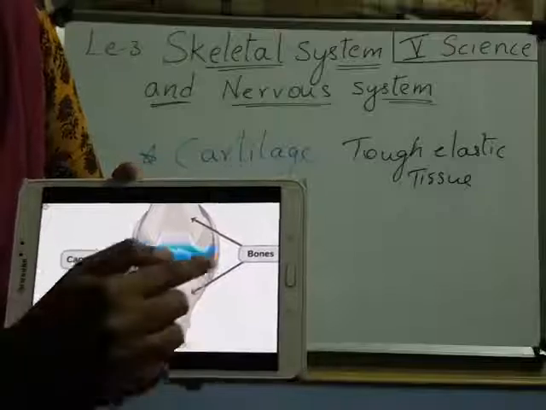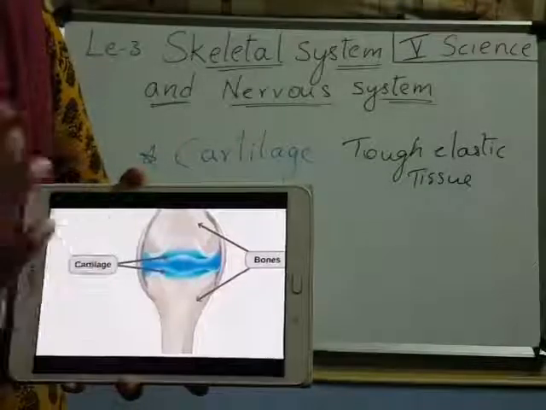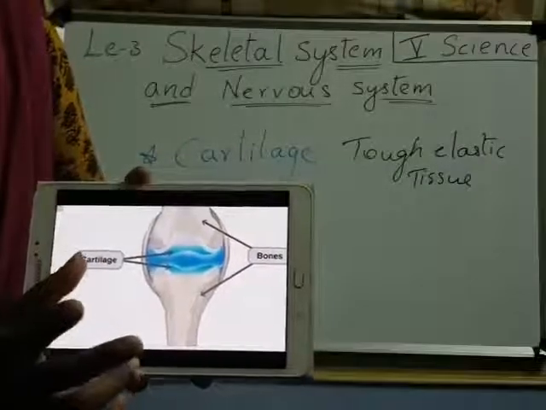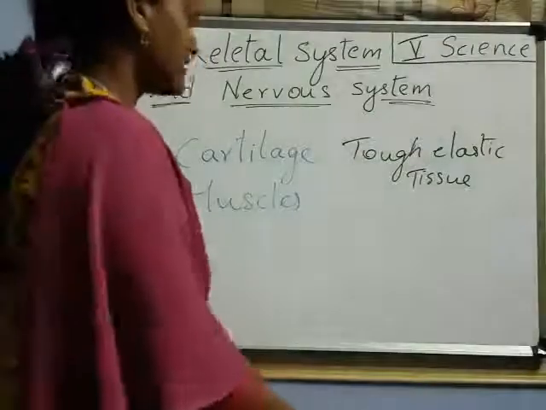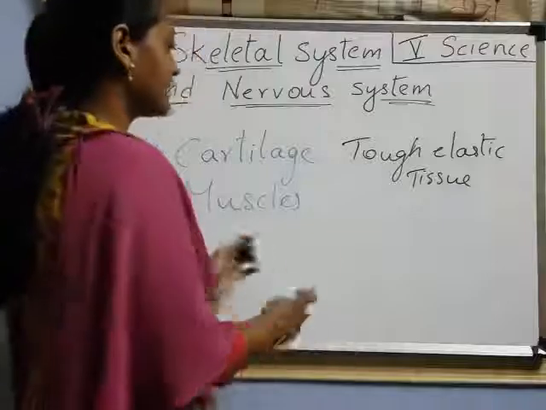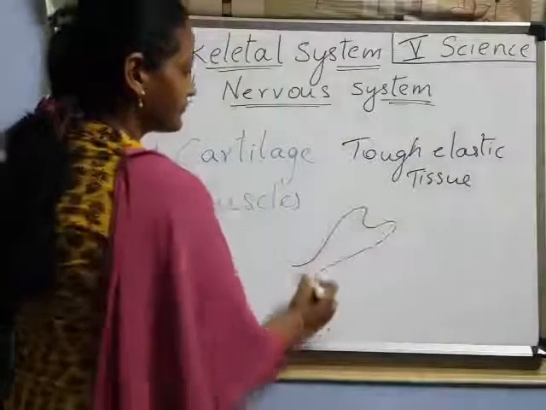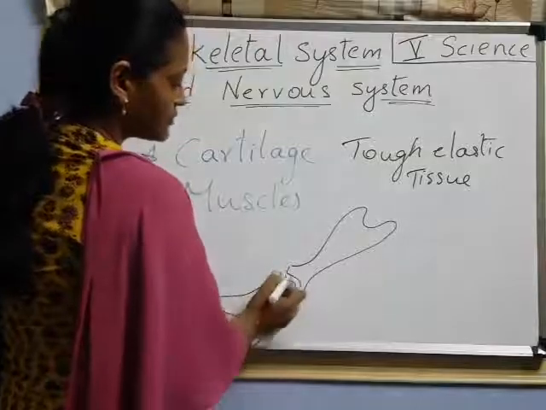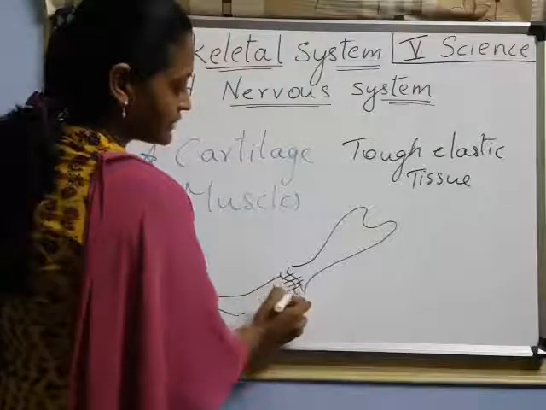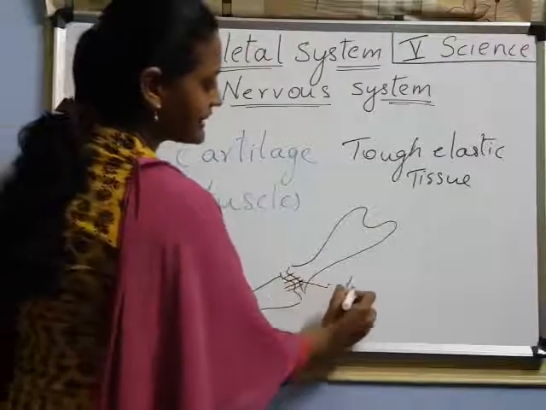Got it? And those two bones are connected with a tough tissue. What I said, that tough tissue, ligament. Two bones are connected with a ligament. Suppose, look at here, I am drawing. This is one bone, right? And this is another bone. Both bones are connected with a tough tissue. What is this tissue? I said ligament.